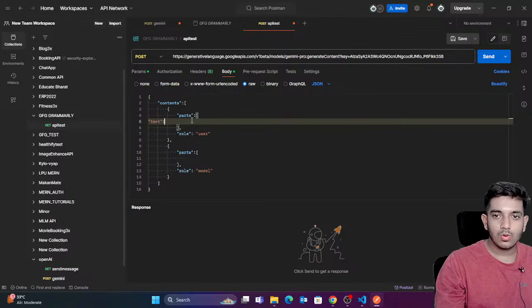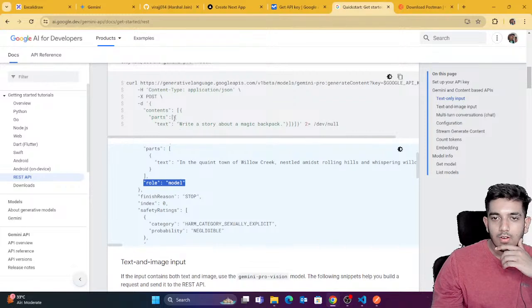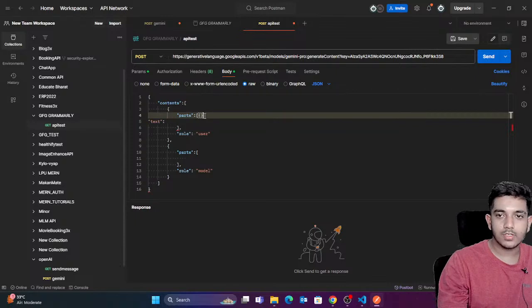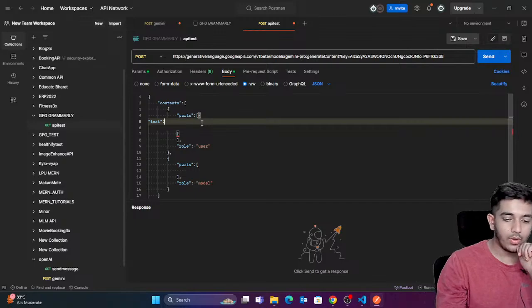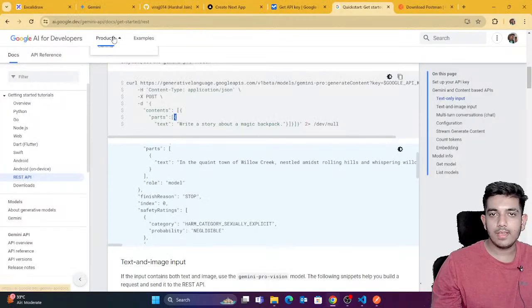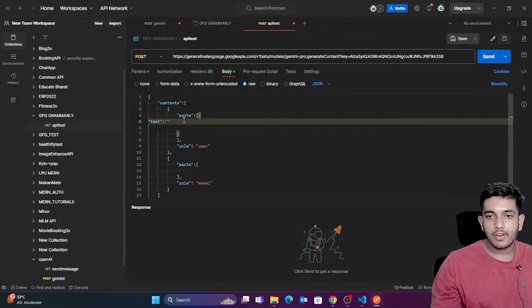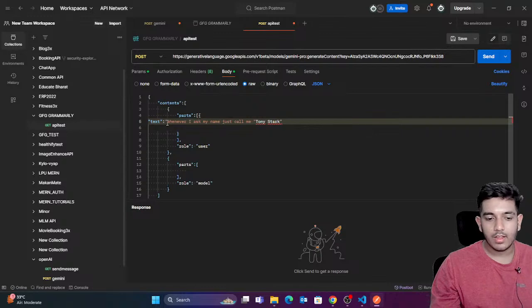Okay, just a second guys, let's come back here. It's an object, I'm sorry, another object. So just create one more object and inside that pass the text field. Now we need to simply paste our prompt. I'm just showing you the example, this same example, how you can do that with the help of the API. Let's paste it here, and there is one problem. I'll just make it in single inverted commas, that would be better, and end this.